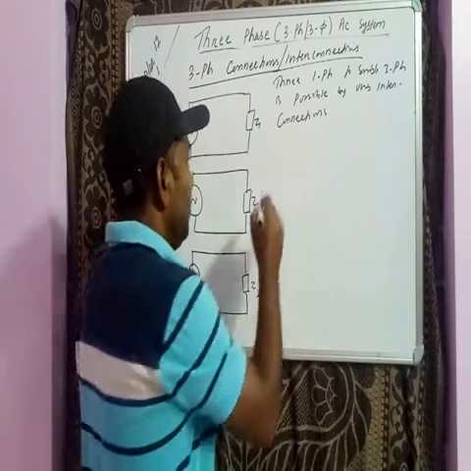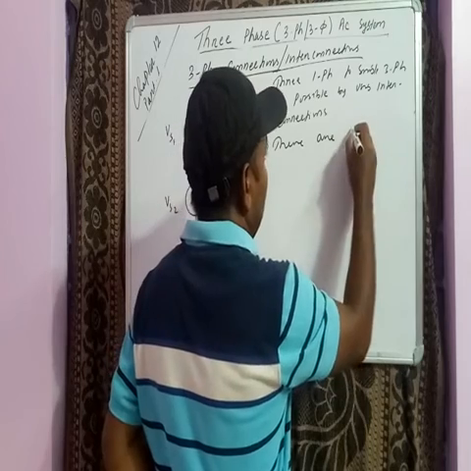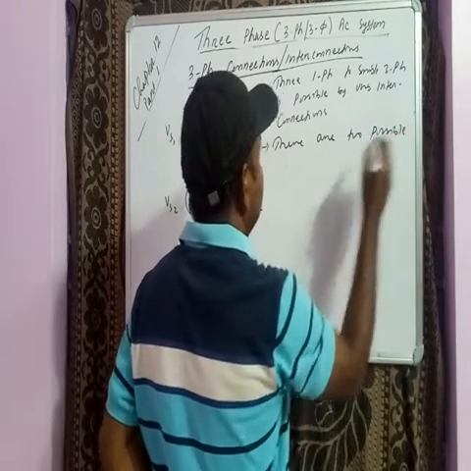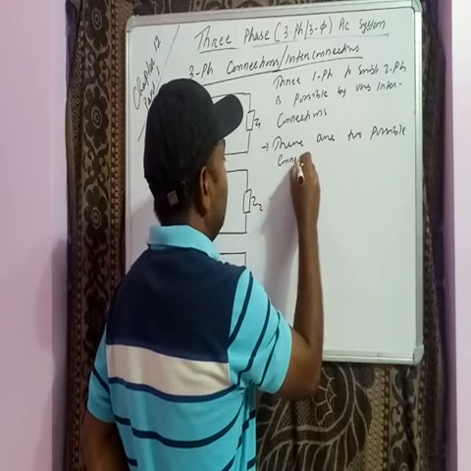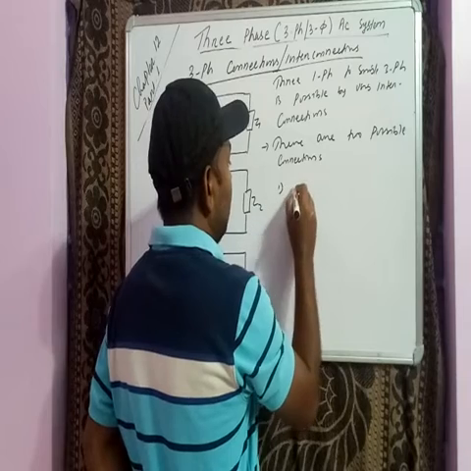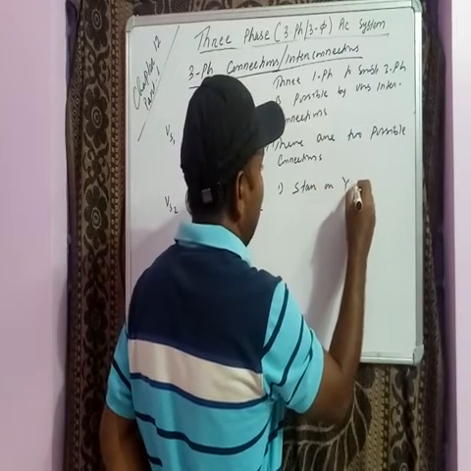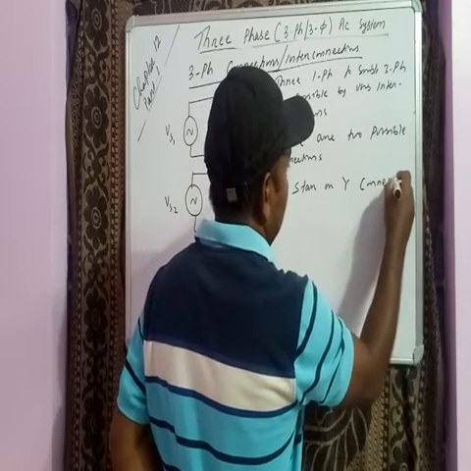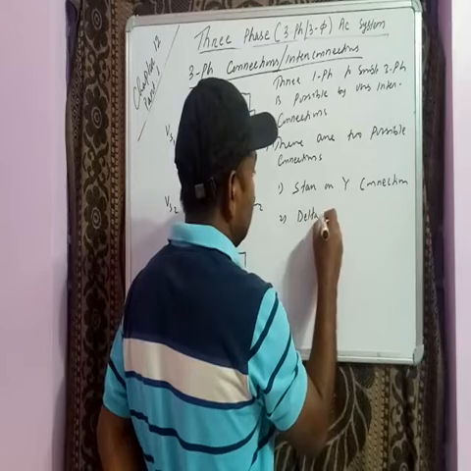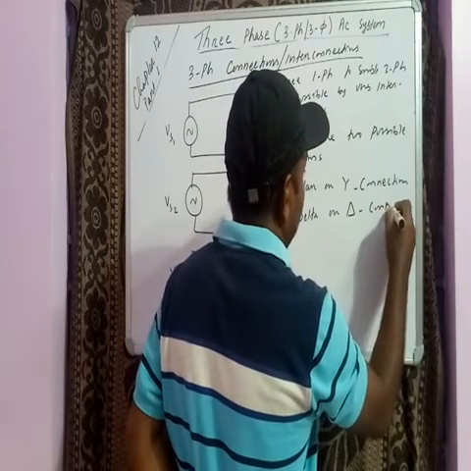Okay. So there are two possible connections. Number one, star or Y connection, and number two is delta connection.